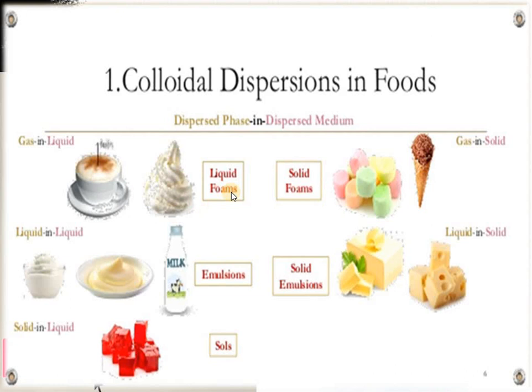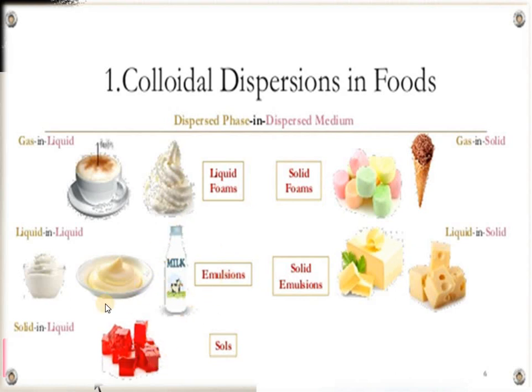Now the liquid form is an emulsion. This is solid forms, gas in solid, this is a liquid in solid. So basically, emulsion is a part of a colloid. Even we can say emulsion is also a colloid, but it is a type of colloid, a liquid in liquid type in which the dispersed phase and dispersion medium are both liquids.